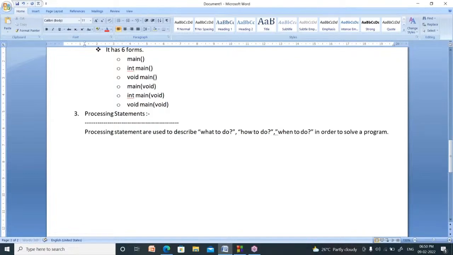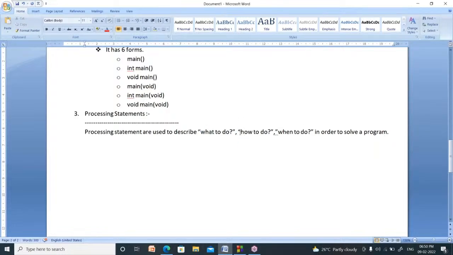We are writing so many programs in C language. What is the meaning of that? Why do we have to write code? Why do we have to write programs? A program is nothing but a solution to a particular problem. Your solution tells 3 points. One is what to do.